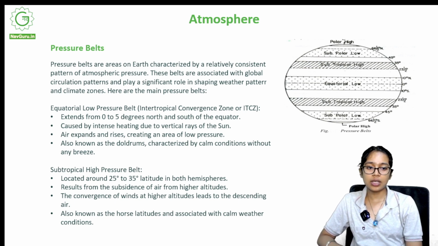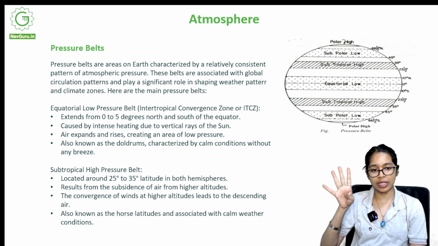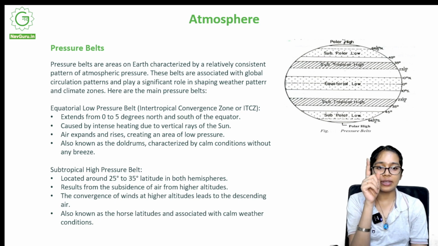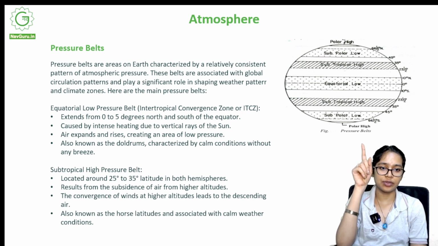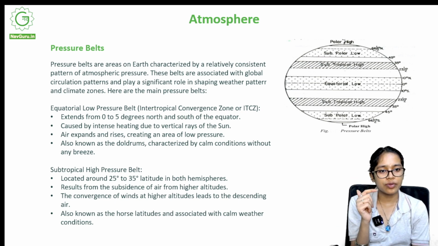Okay, understood. Here are the main pressure belts. You can see this distribution over here, and there are actually 7 in number.